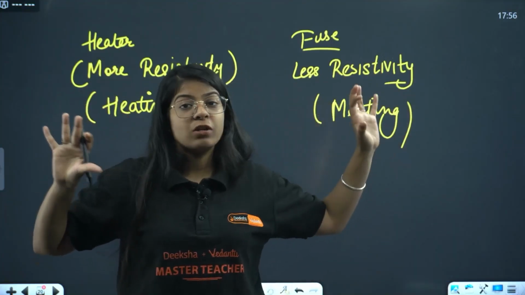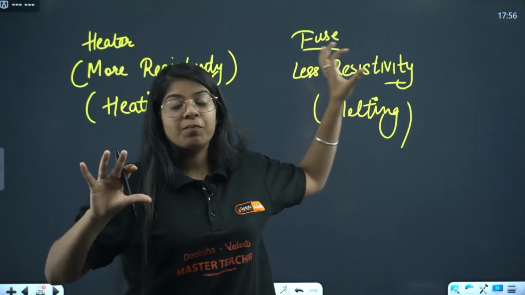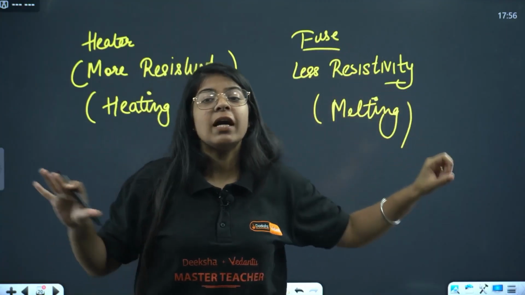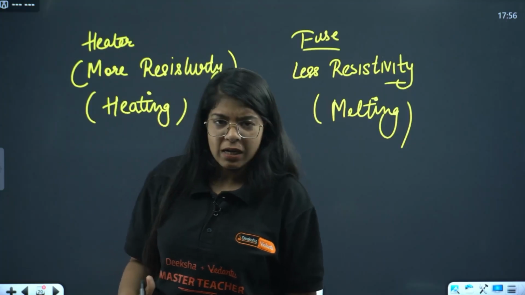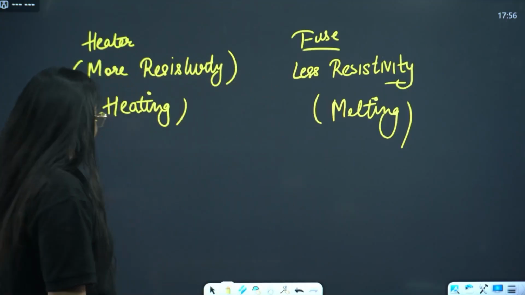The wire of fuse should have less resistivity. It should melt when excessive current passes through it. It should not melt. It should get heated when excessive current or normal current passes through it. Okay.